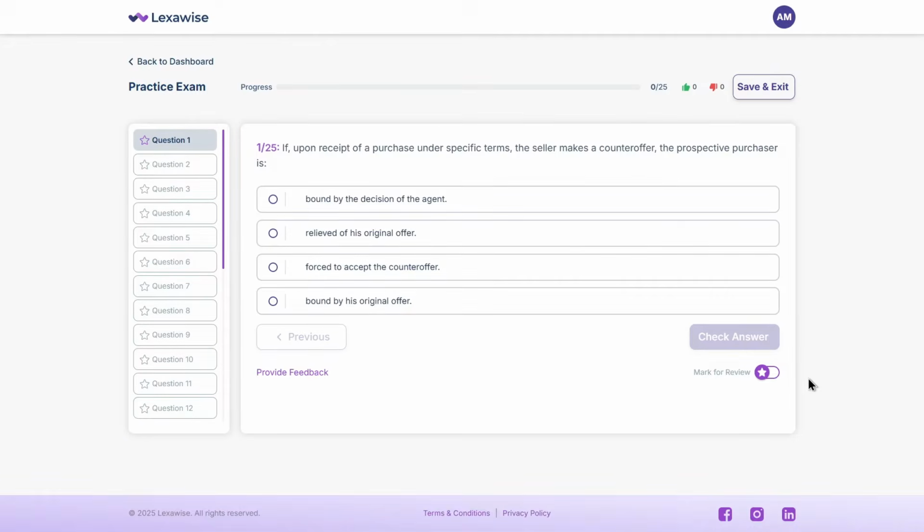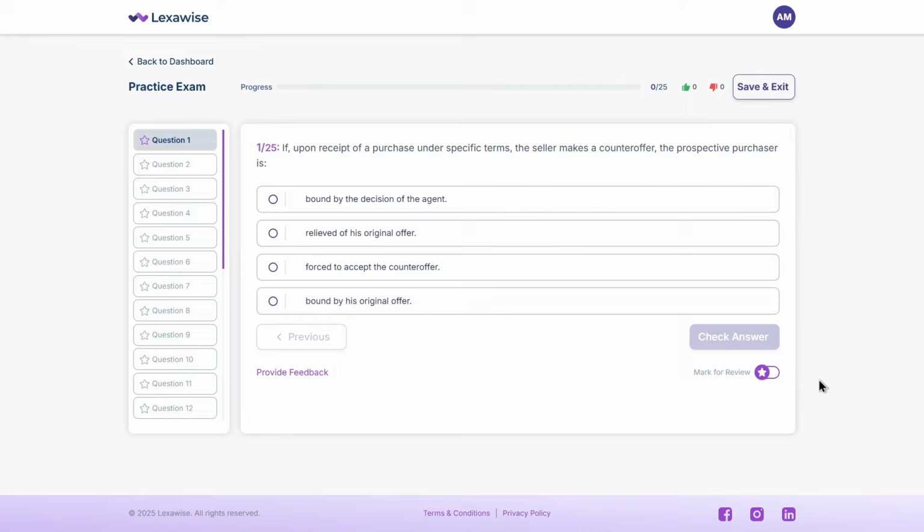Let's move on to the first question. If upon receipt of a purchase under specific terms the seller makes a counteroffer, the prospective purchaser is A. Bound by the decision of the agent, B. Relieved of his original offer, C. Forced to accept the counteroffer, D. Bound by his original offer. Think about it.